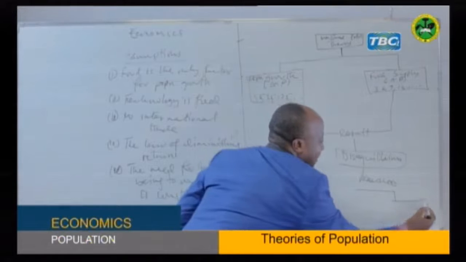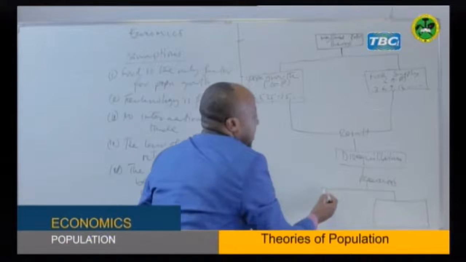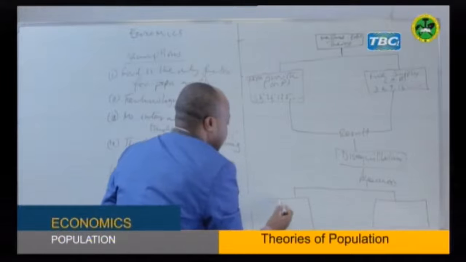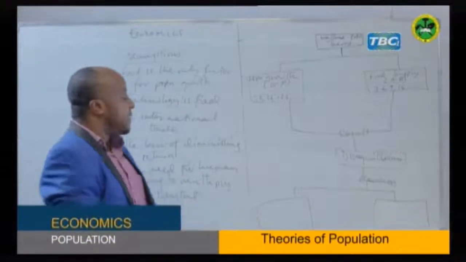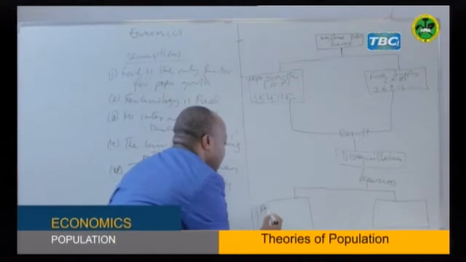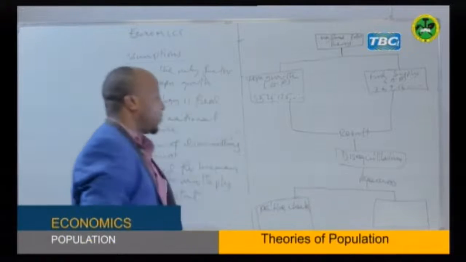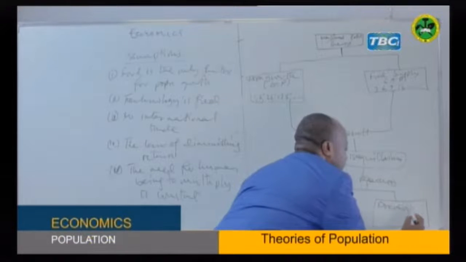For this case, we'll have this. These are measures. I'm going to list them shortly. Again, here we have these measures, and I'm going to explain them in depth. Now this side, the measures will be called the positive checks, which I'm going to explain. Then this side we have the so-called preventive checks.